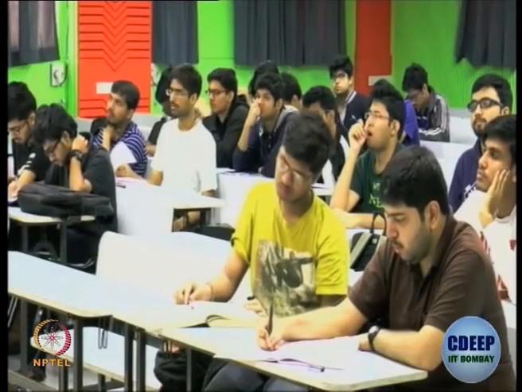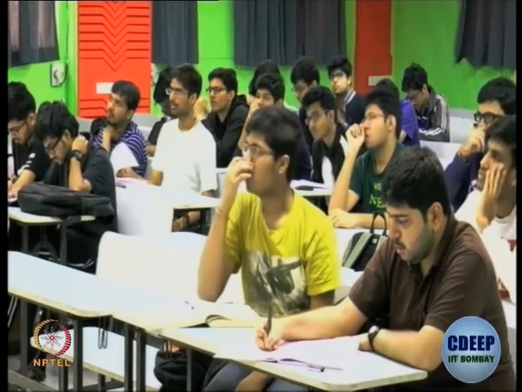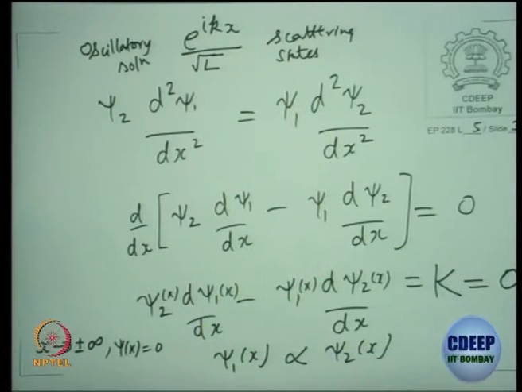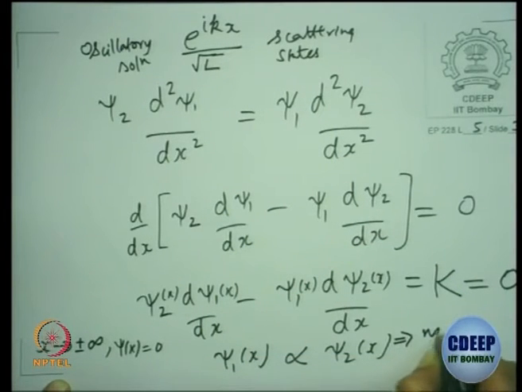Degenerate means those two should be linearly independent, but we find that systematically substituting that they are degenerate and putting it into the Schrodinger equation and imposing that the wave function vanishes at plus or minus infinity forces k to be 0 for the bound state. This condition will automatically show that psi 1 of x is proportional to psi 2 of x, which implies a non-degenerate bound state.